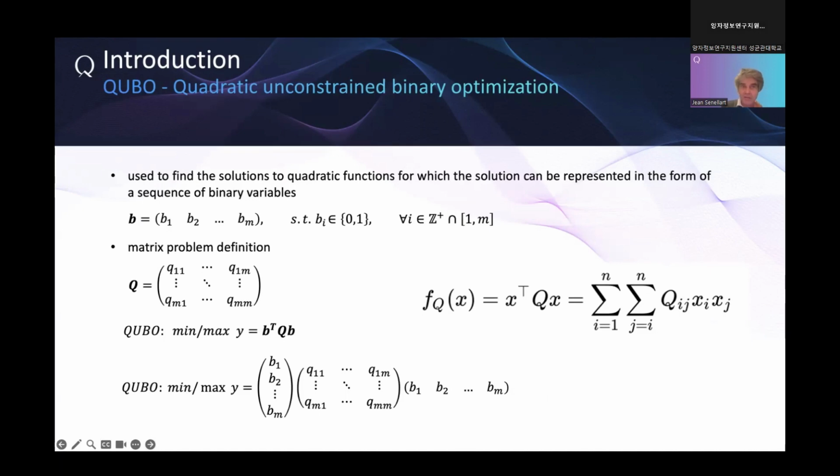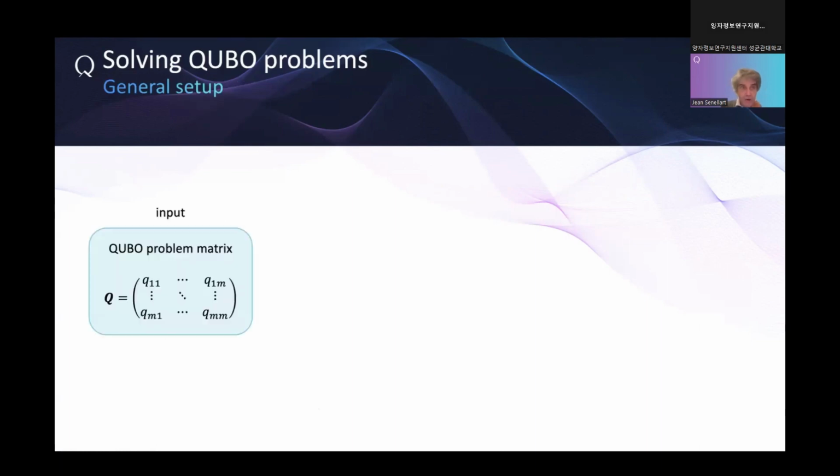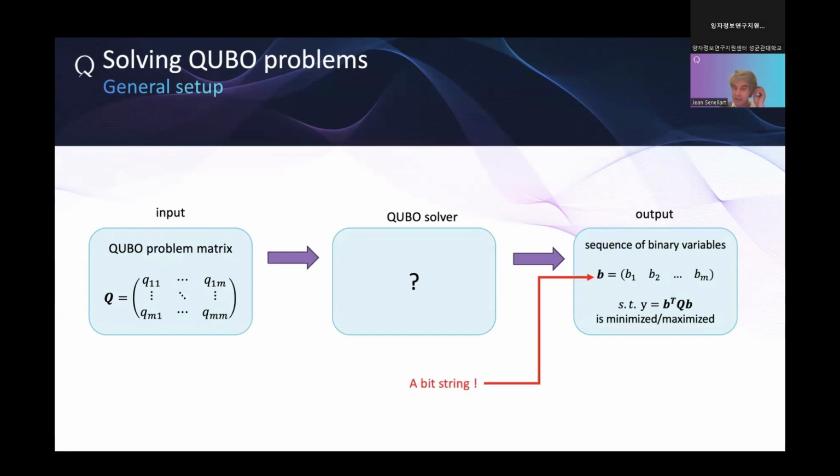It's quadratic unconstrained binary optimization. So to solve a QUBO problem globally, we have some input and we want to find the output where b minimizes b transpose Q b. And for that, we need to implement a QUBO solver. It is what we'll be interested to find on our side.